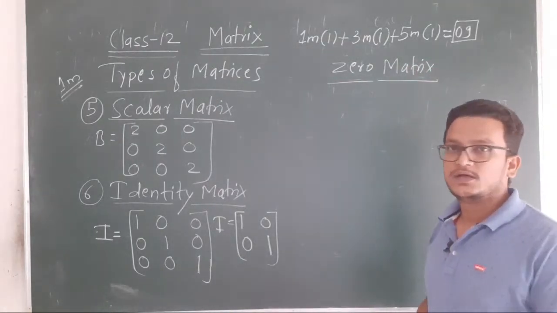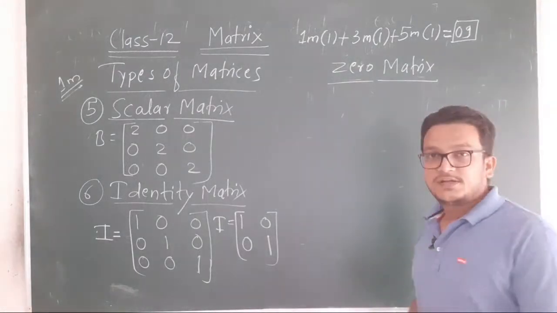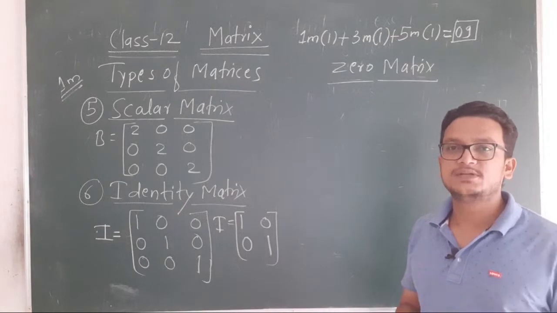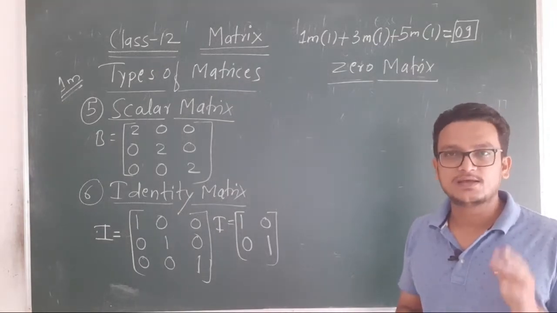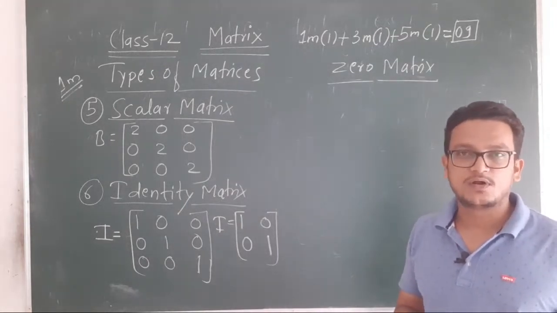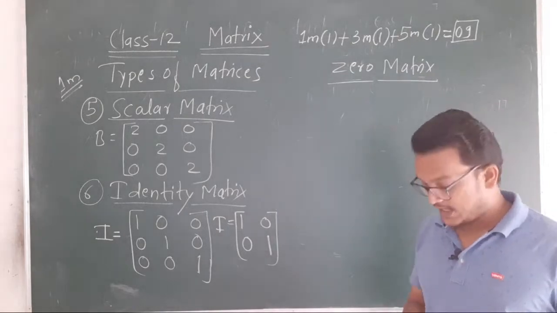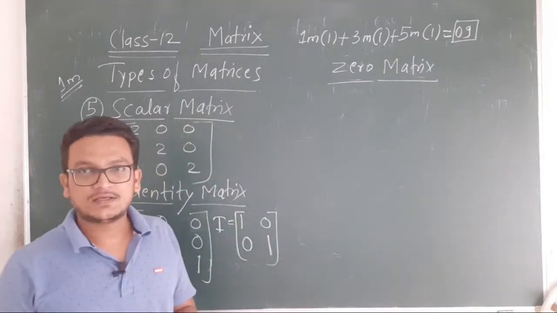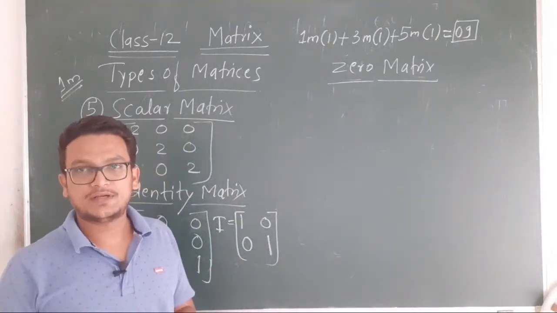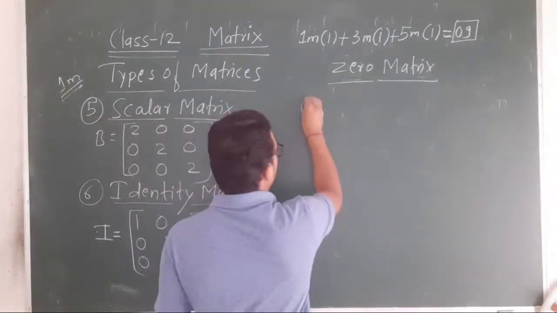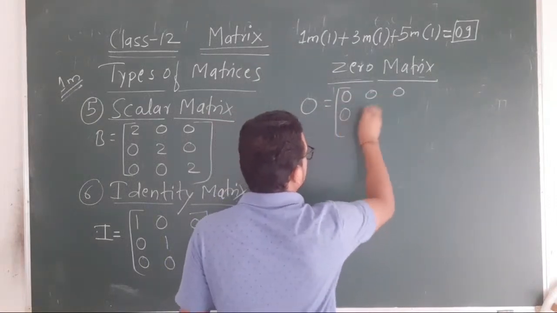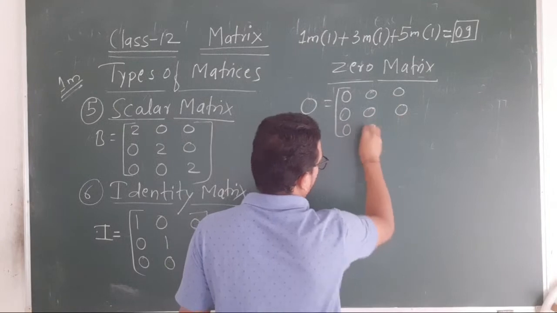A matrix in which all the elements are 0, then that matrix is called a zero matrix. And zero matrix is denoted by the capital letter O. So see here, O is equals to 0 0 0 0 0 0 0 0 0.